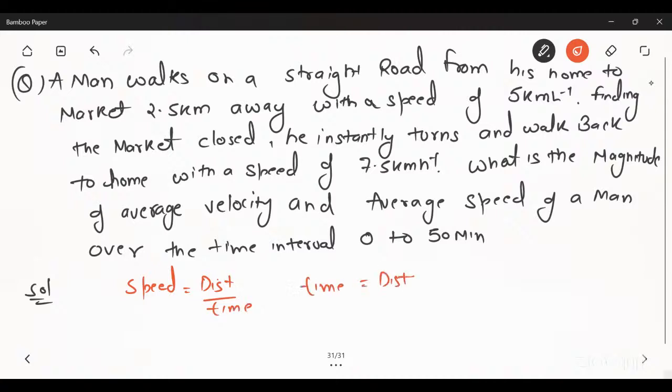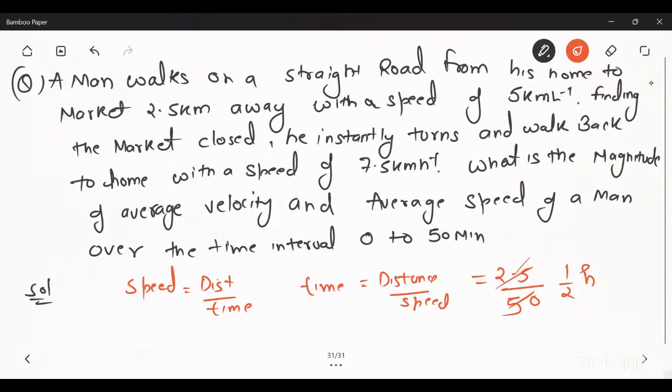The distance from home to market is 2.5 kilometer, and the speed is 5. So you will get 1 upon 2 hour. That means in half an hour, he goes from his home to the market.